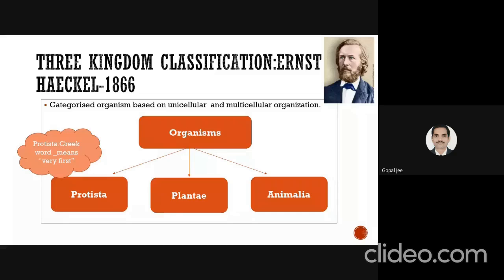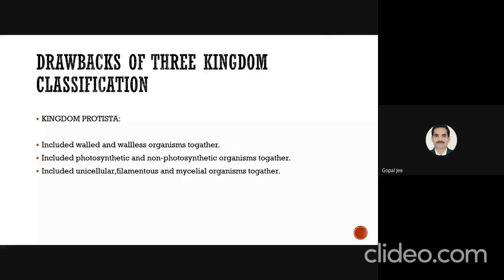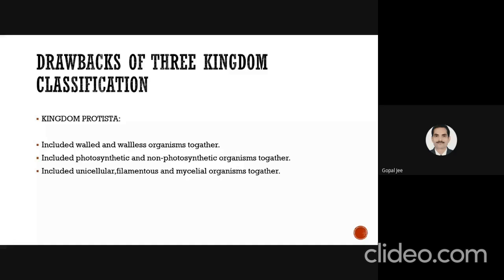There were also some drawbacks of this three kingdom classification system. When we consider only Protista, he included walled and wall-less organisms together. He also included photosynthetic and non-photosynthetic organisms together. Also, he included unicellular, filamentous, and mycelial organisms together. These were the drawbacks of the three kingdom classification system given by Haeckel.